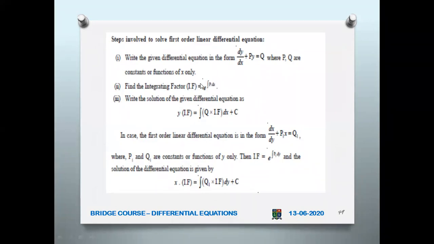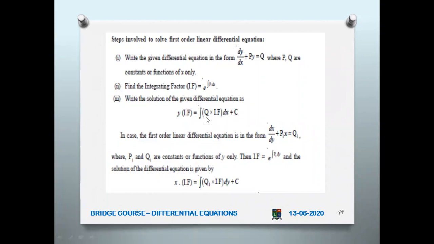If it is a constant, you take this p outside, and it will simply be the constant times x. If it is a p of x, maybe some polynomial or some other function like sin x or cos x, then you can integrate it and you will get a function of x. Anyway, you will be able to find the integrating factor; in the power, you have to integrate. Then write the solution as integral q into integrating factor dx plus c.